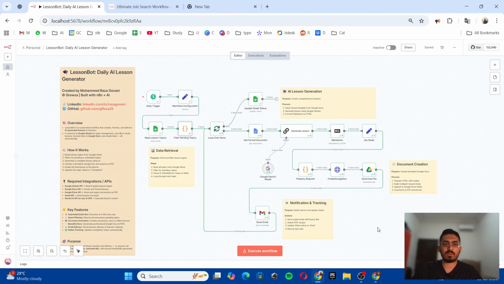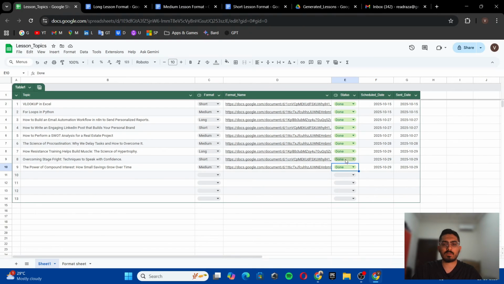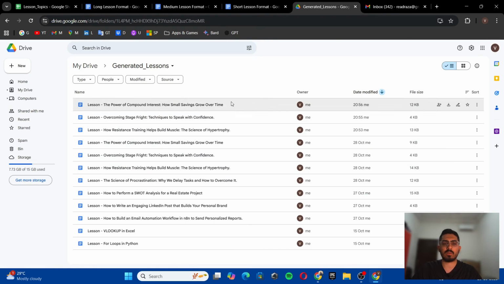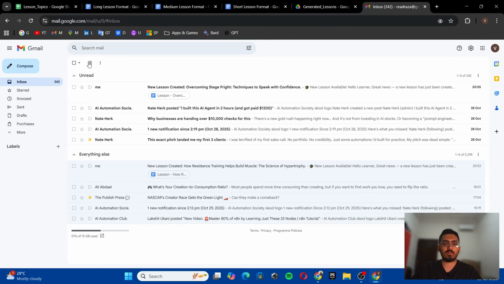So the workflow is finished. Now we'll see the Excel file first. So it has changed the status from pending to done, and it has already updated the send date. Now we'll see the generated lesson folder. It has already generated the 2 files for me. Okay, we will check the email as well.